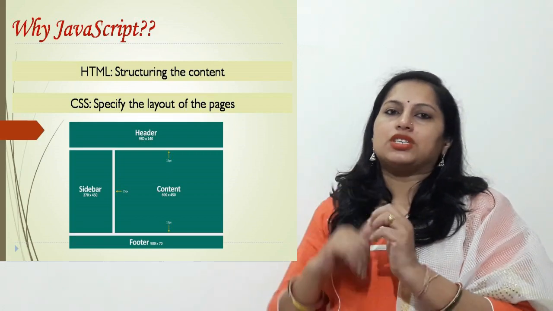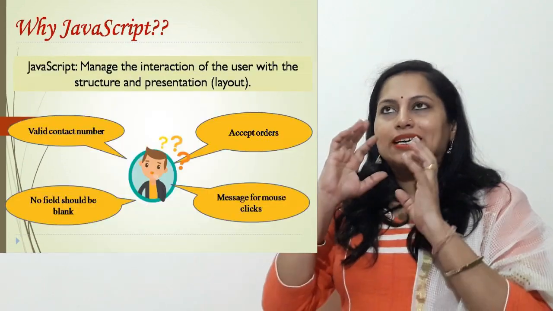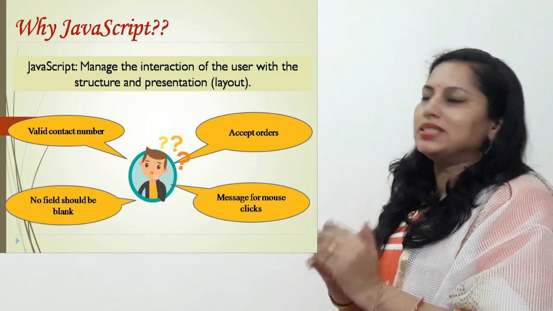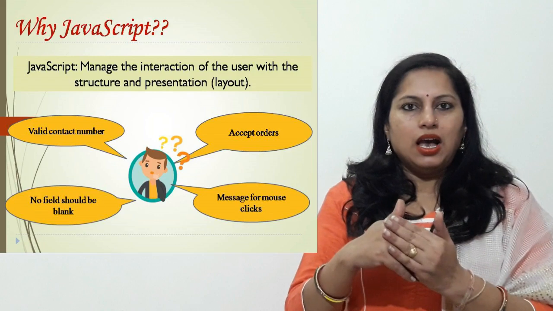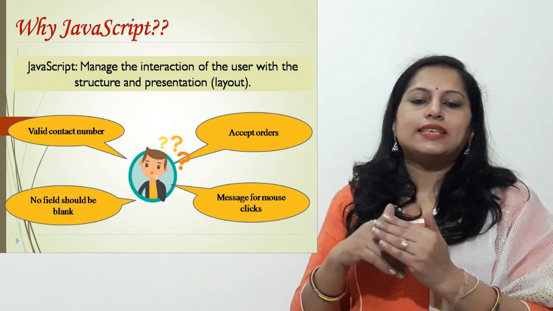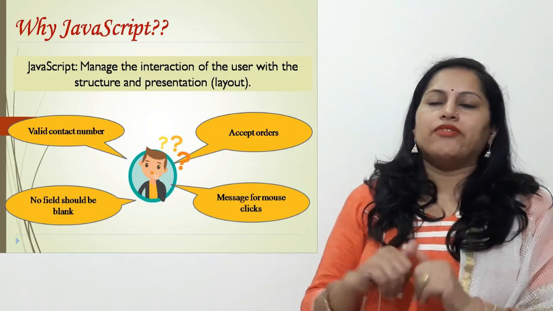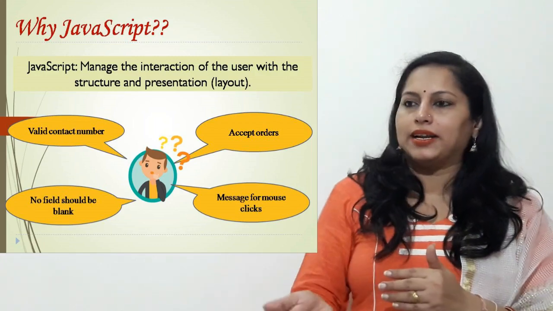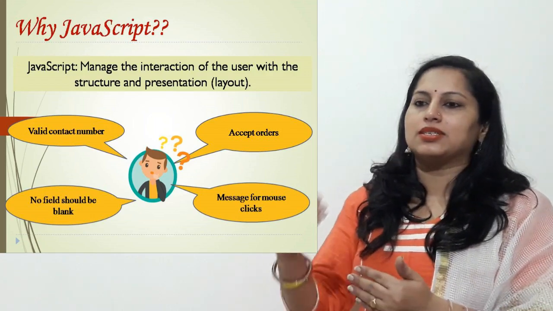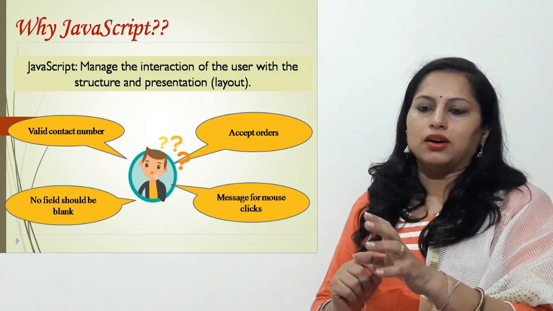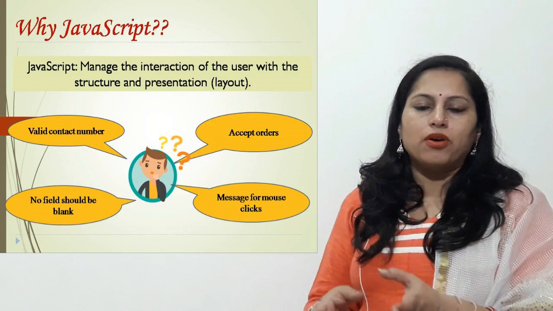Now coming to JavaScript. What is JavaScript doing here? Basically JavaScript is managing the interaction of a user with the structure and the presentation. For example, you must have all visited shopping websites, and when you search for an item on that website, you find out that it is in stock, and once you order, immediately the number decreases, and you fill a form over there.